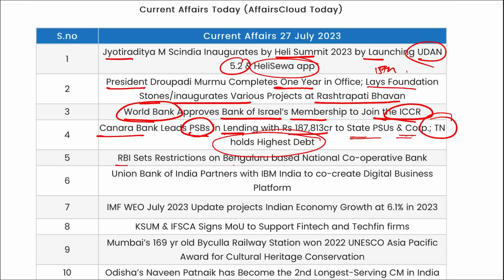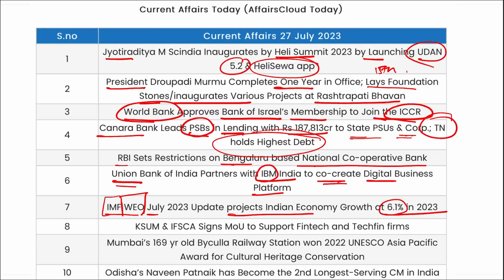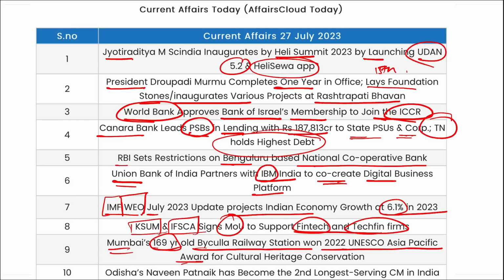Then RBI has set restrictions on Bengaluru-based National Cooperative Bank. Union Bank of India partners with IBM India to co-create a digital business platform. IMF report was released, that is World Economic Outlook for July, that projects Indian economy to grow at 6.1% in 2023. Kusum and IFSCA signed an MOU to support fintech and techfin firms. Mumbai's 169-year-old Byculla railway station has won the 2022 UNESCO Asia Pacific Award for Cultural Heritage Conservation. Odisha's Naveen Patnaik has become the second longest serving chief minister in India.